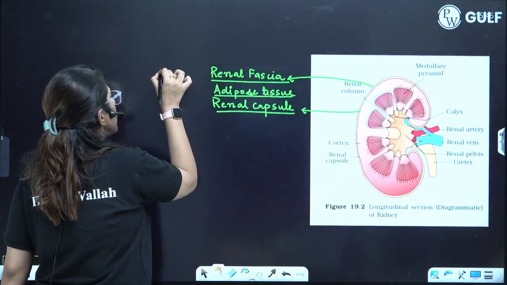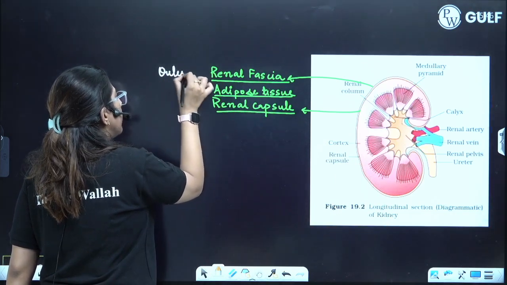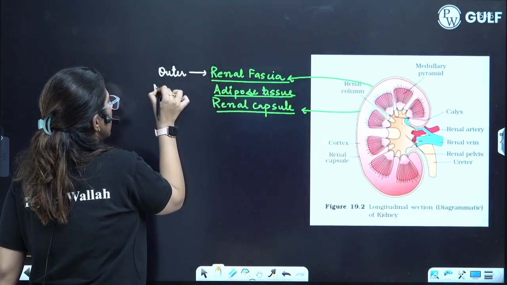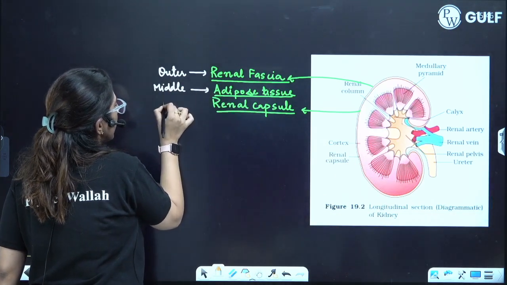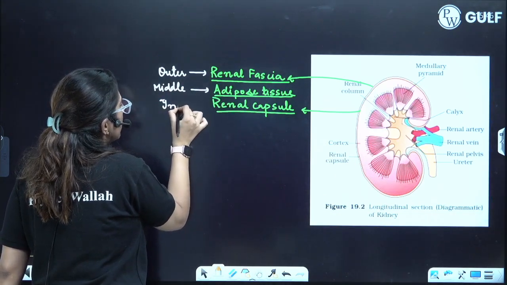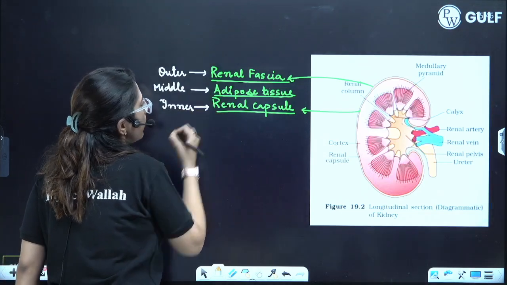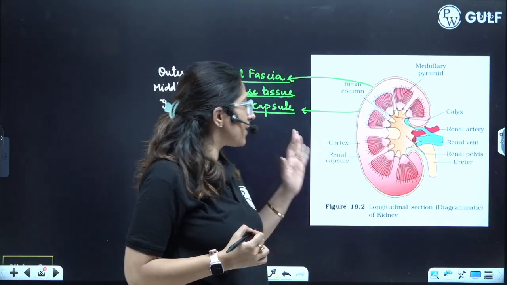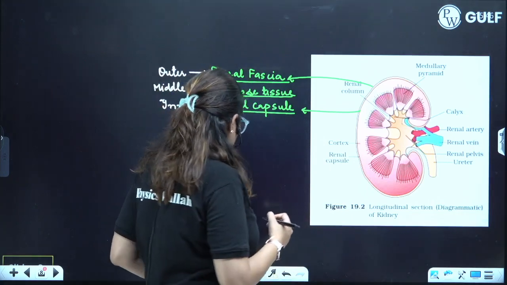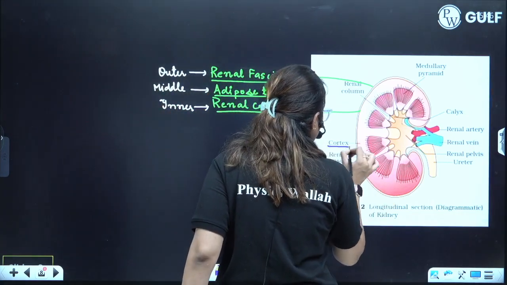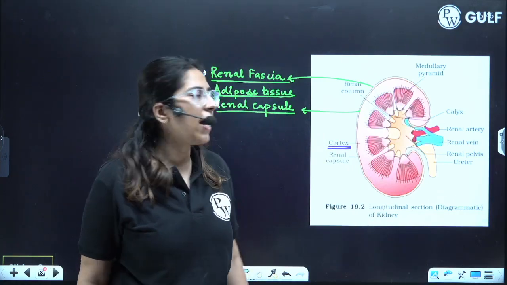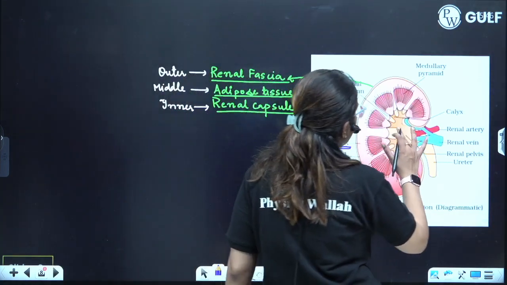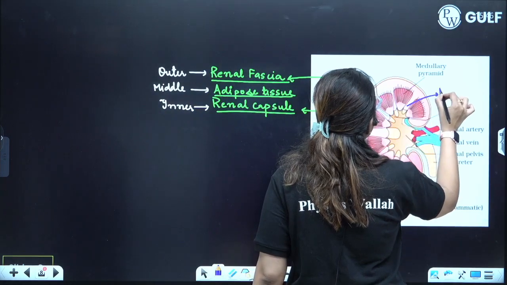Renal fascia is present towards the outer side, the adipose tissue in the middle, and the renal capsule towards the inner side. Now if you look at the section here, you can see a region termed cortex. The outermost part is the cortex, and the centermost part is termed medulla.